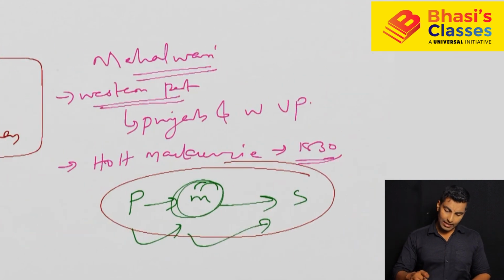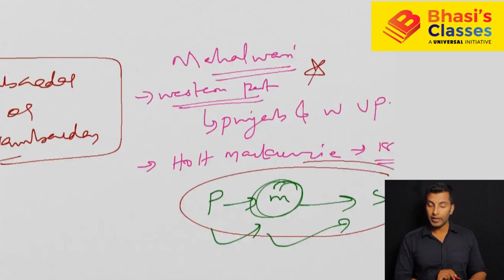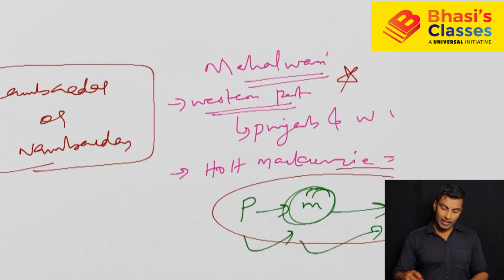Now in this case the chances of exploitation are very low because the Panchayat is taking care of that. But still the taxation is very high, moneylenders are already there, and all these common problems are there. So the problems we discussed in the permanent settlement remain everywhere except two. What were those? Absentee landlordism and the chain of intermediaries. Except those two, all the other problems remain the same in all three settlements. I hope this is clear for all of you.